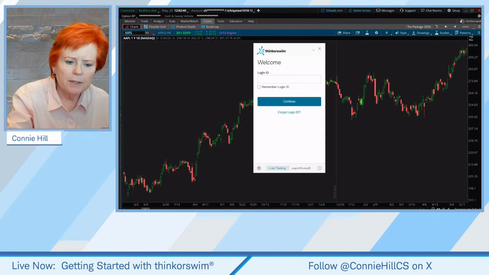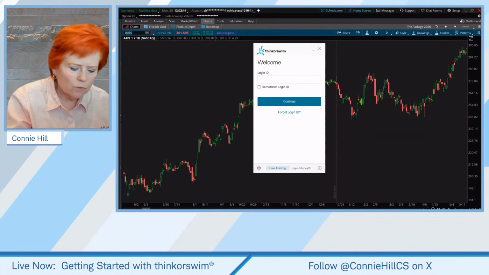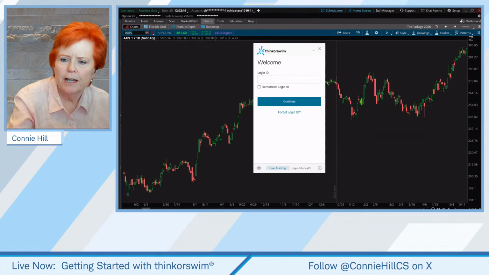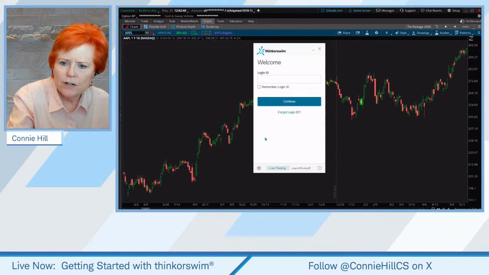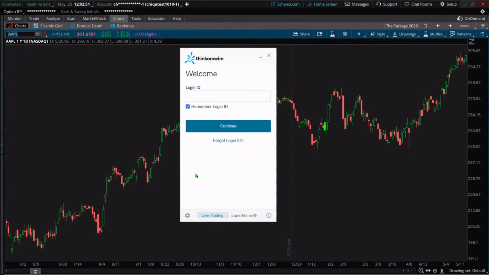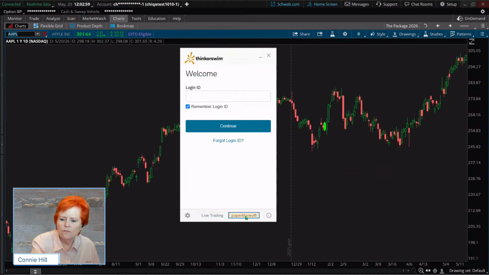Now, when you initially come into Thinkorswim, you will want to put in whatever your username is, okay? If you want to remember your username, go ahead and check that box. Before you hit continue, you want to make sure you either are in live trading or just toggle over here if you want to go to Paper Money. Okay, so that is how you switch back and forth.